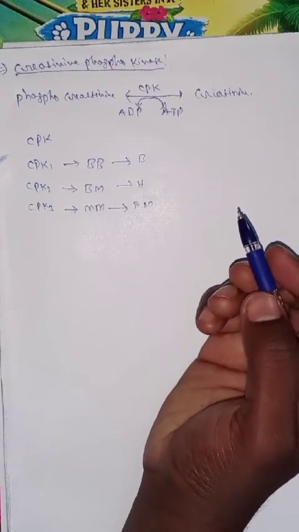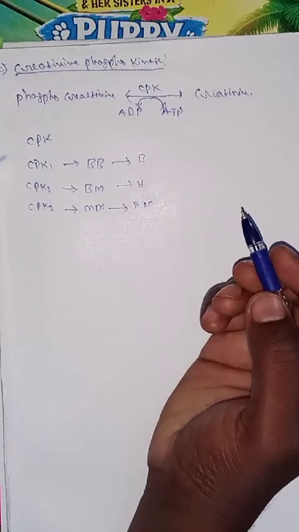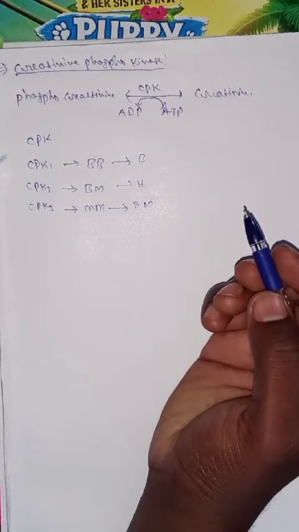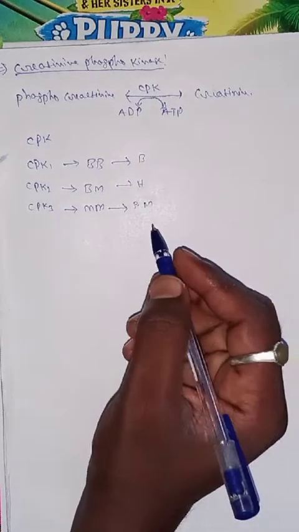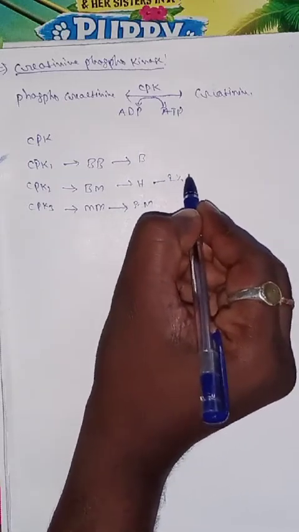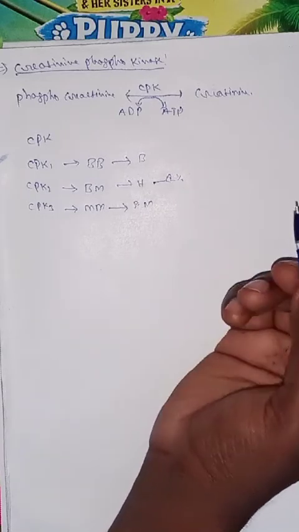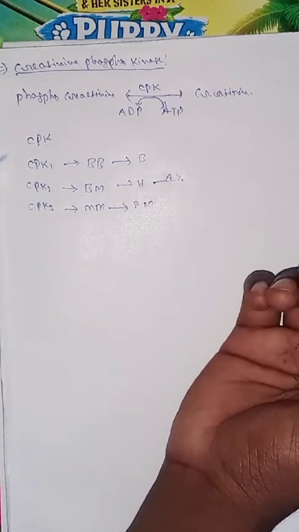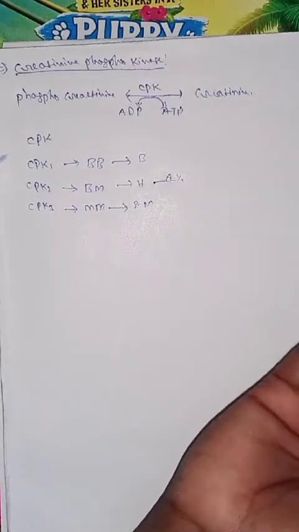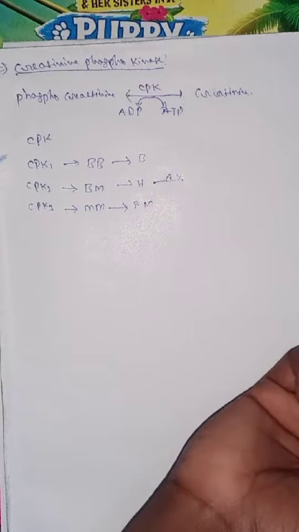In a healthy individual, the isoenzyme CPK2 is almost undetectable in serum, less than 2%. Especially CPK2 is present in the human body at less than 2% of the total CPK value. After myocardial infarction, within the first 16 to 18 hours, CPK2 increases in the serum to high concentration.